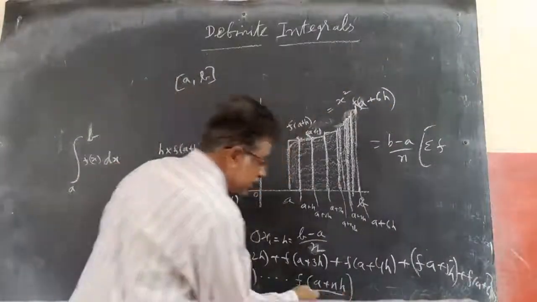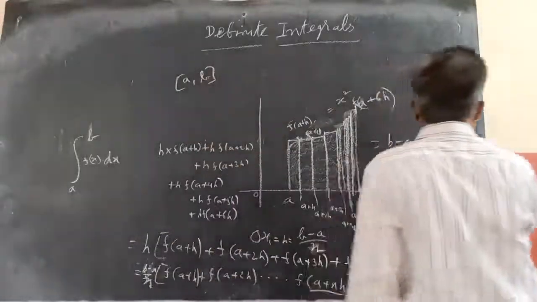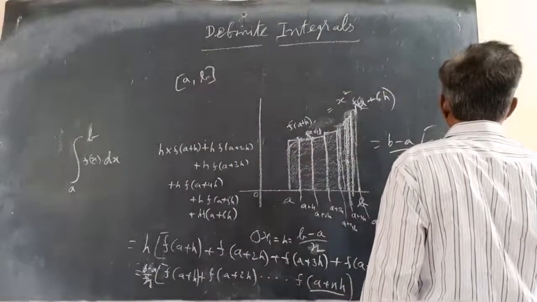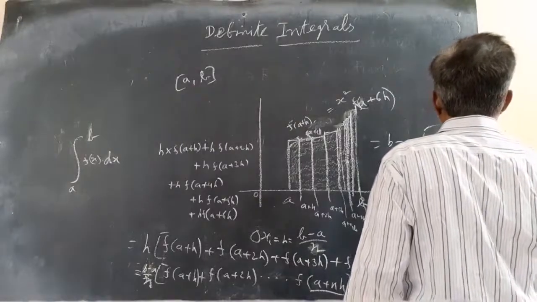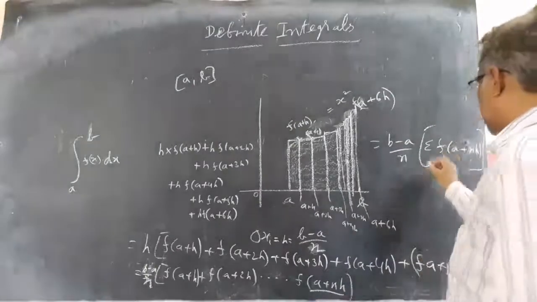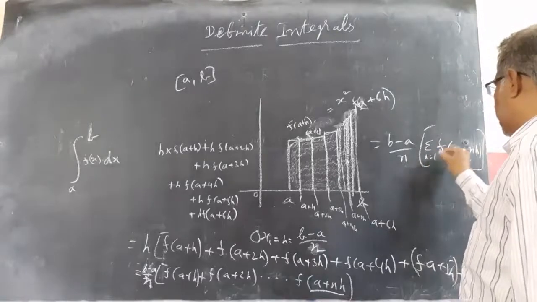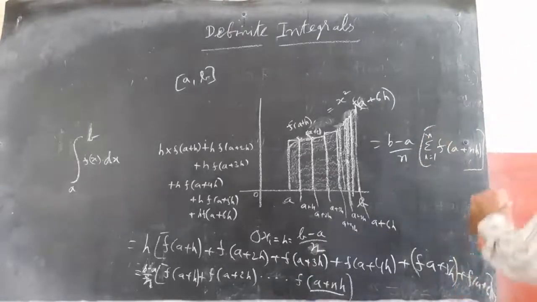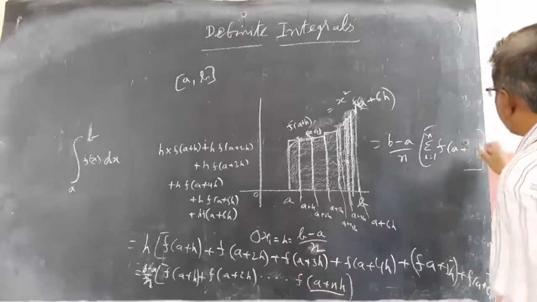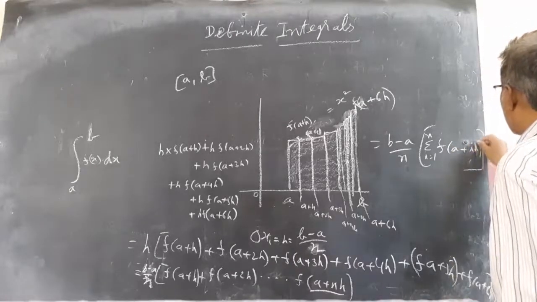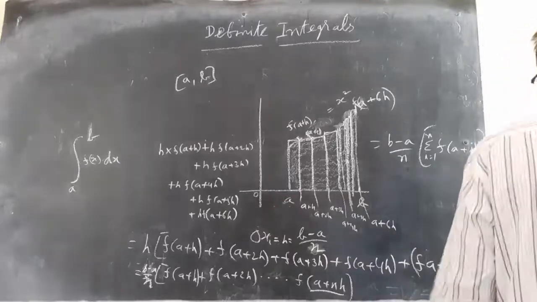If I take this, it is f of a plus nh, the last one is a plus nh, sigma i equal to 1 to n. So a plus 1h, 2h, like that I am getting ih. So h is (b minus a) by n.